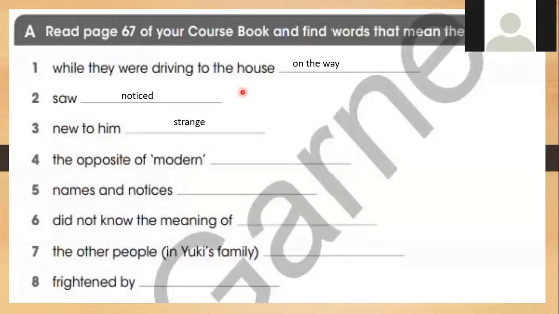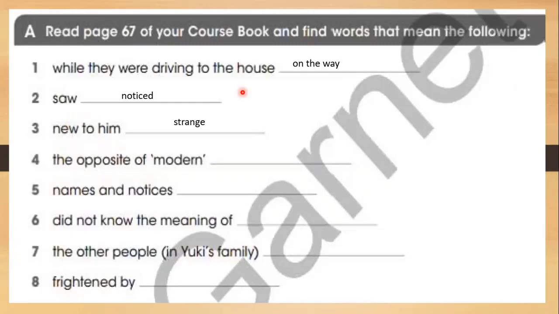Who's going to do number 3? Can I? Yes, Rubin. I can. New to him, strange. Yes. So new to him means he doesn't know him. It's new, that means it is the first time he sees him, we can say it is strange. So new to him is the same as strange. So what about the fourth one?